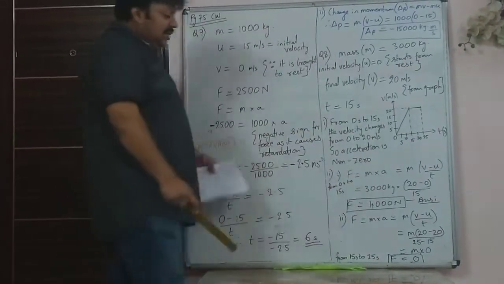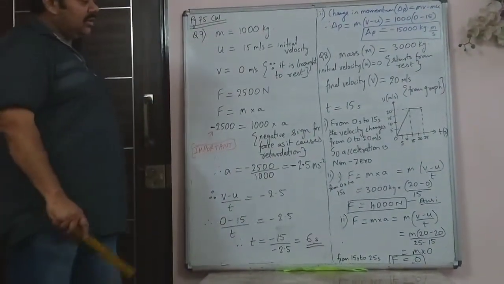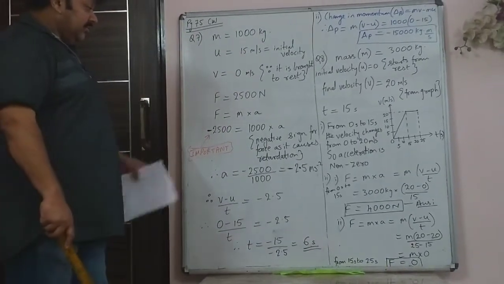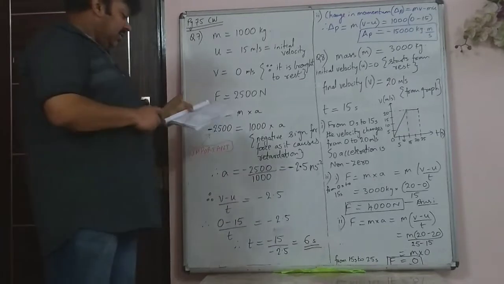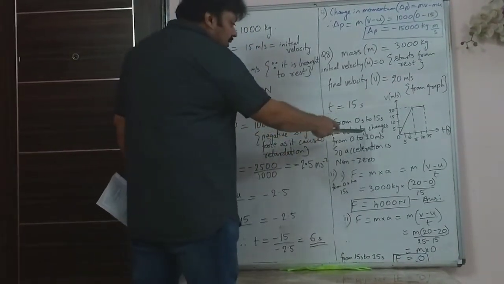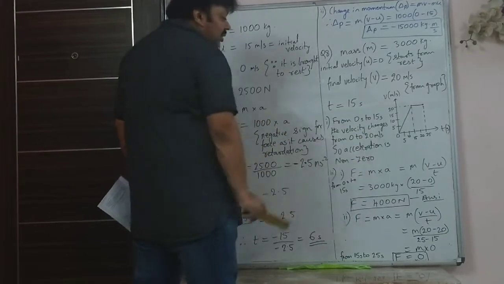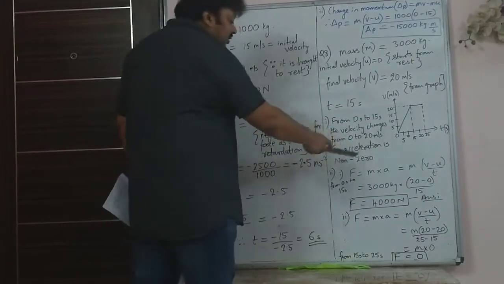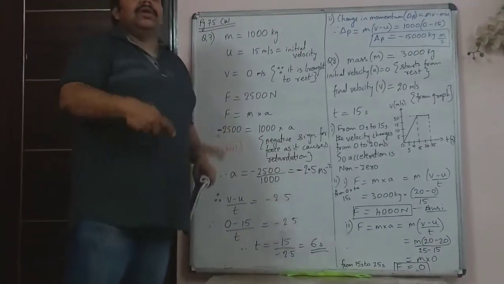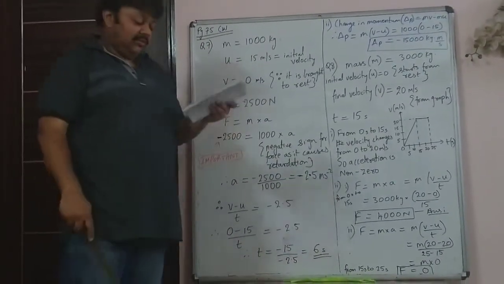So in 15 seconds there was a change in velocity from 0 to 20 meter per second. So that was the first answer. 0 to 15 seconds the velocity changes from 0 to 20 meter per second. So acceleration is non-zero. Acceleration is non-zero means there has to be a change in velocity.